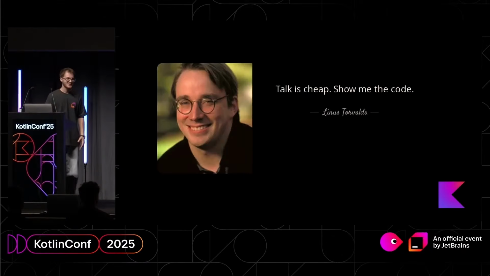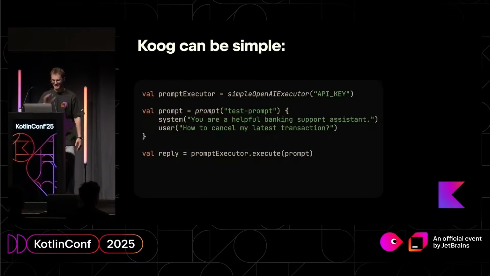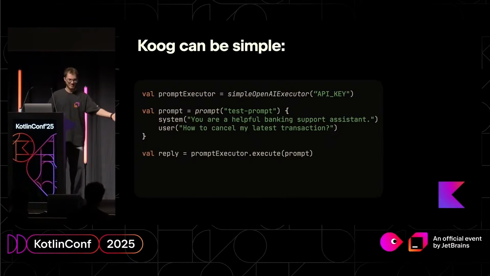But so far, I've been just talking, right? It's been 14 minutes, and you might want to see some code. So let me show it. This is a very simple thing. With Koog, you can easily connect to any LLM, for example, OpenAI. Then with Kotlin DSL, you can construct a prompt, like system messages, user messages, some other messages. And then you can ask ChatGPT, in this example, to give you the next reply.